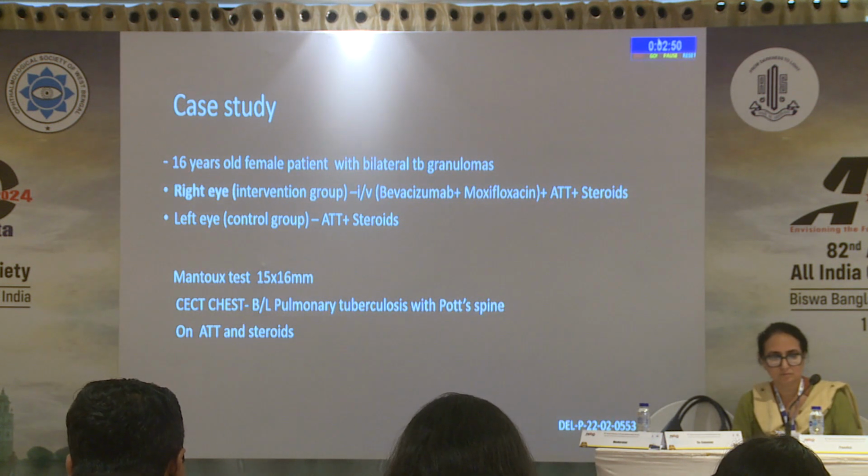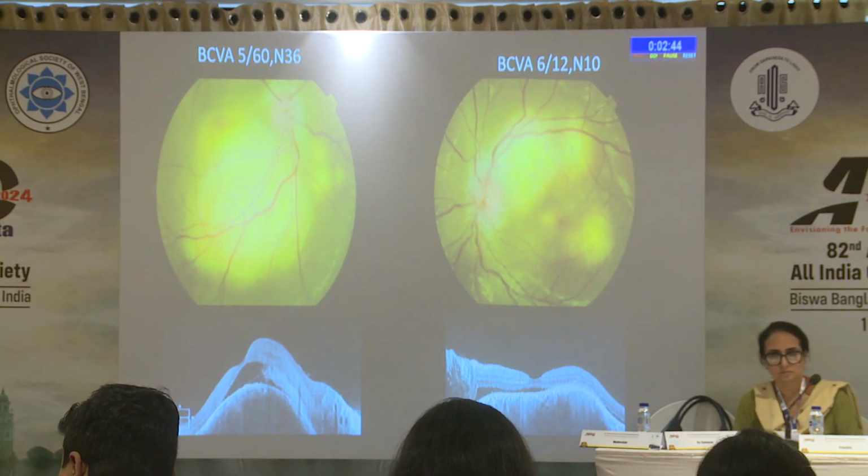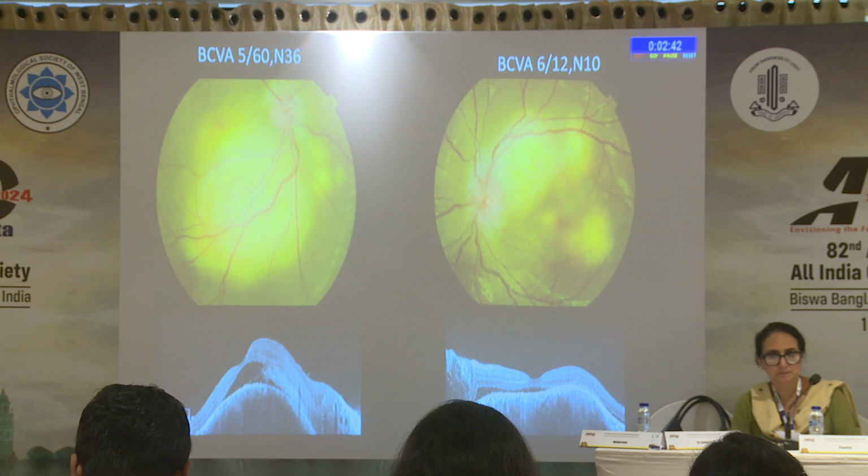This is one of the case examples from this study, which is a 16-year-old young female patient who had bilateral TB granulomas, and you see a large granuloma in the right eye, which was enrolled in the intervention group, and the left eye was put only on the systemic therapy.